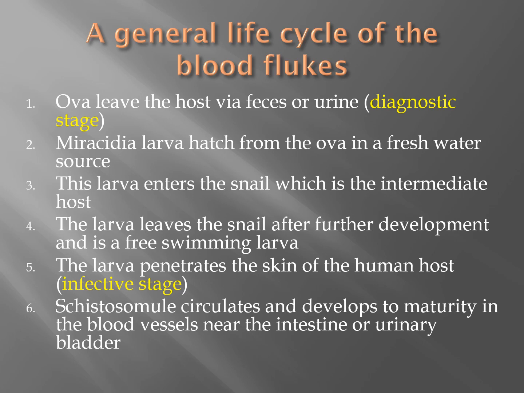The larva then leaves the snail after further development and is a free-swimming larva. This larva penetrates the skin of the human host, and that's the infective stage. A schistosomule circulates and develops to maturity in the blood vessels near the intestine or urinary bladder. A schistosomule is a migratory larva in the definitive host.